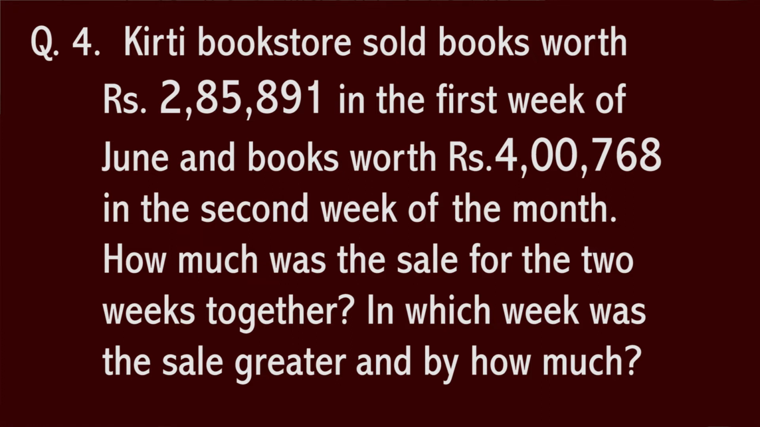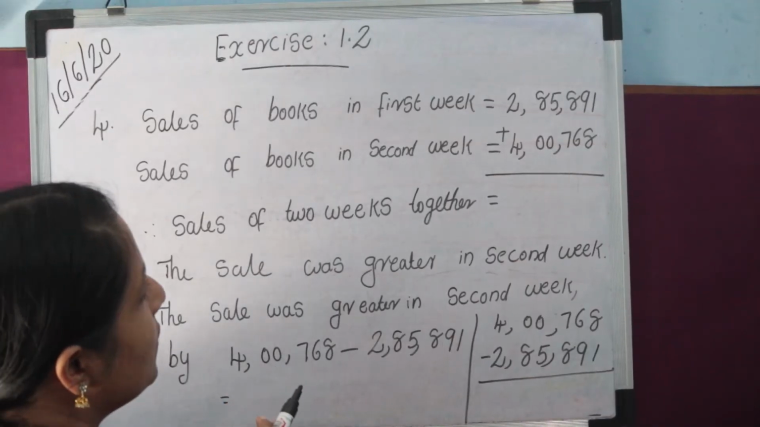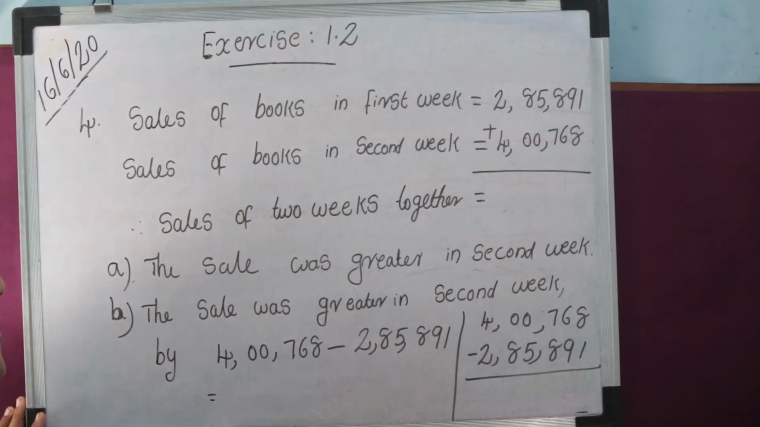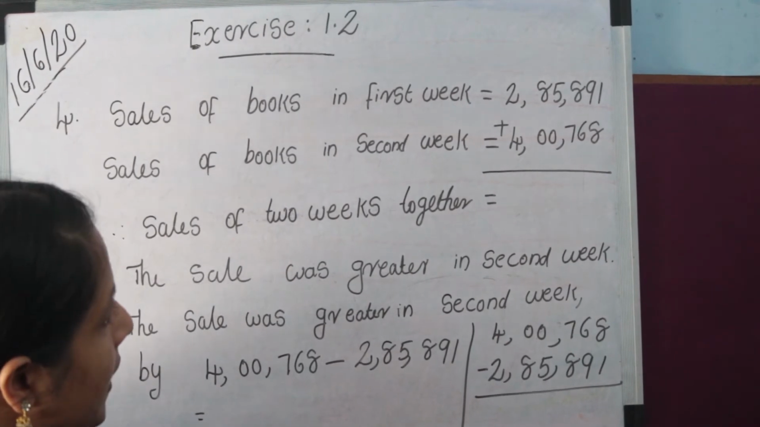4,768. Therefore, the sale was greater in second week. Then next question is, in which week was the sale greater and by how much? That means the sale was greater in second week, then 4,768 minus 2,85,891. Okay, then we got the answer. Sale of books in first week is 2,85,891.